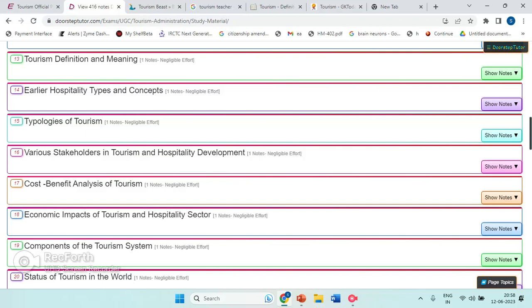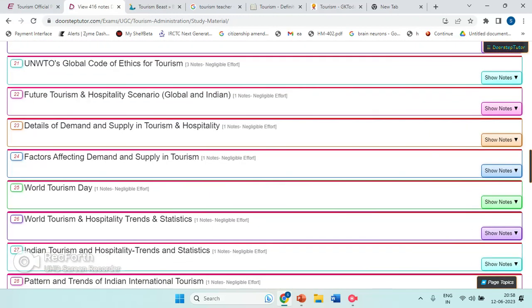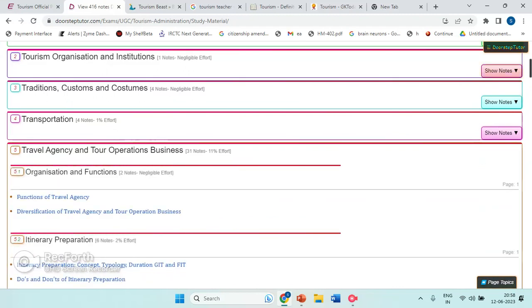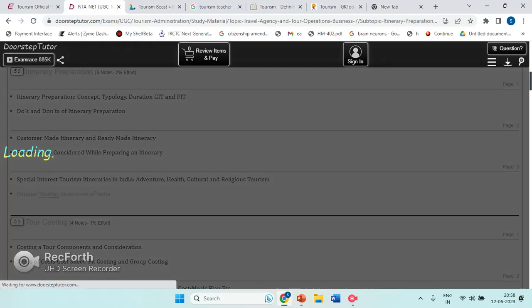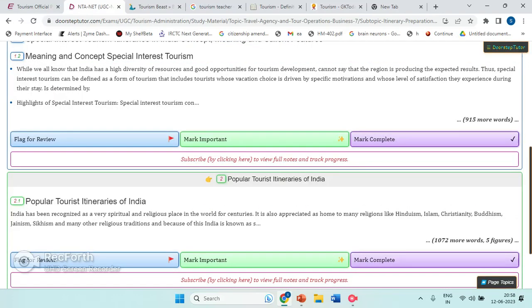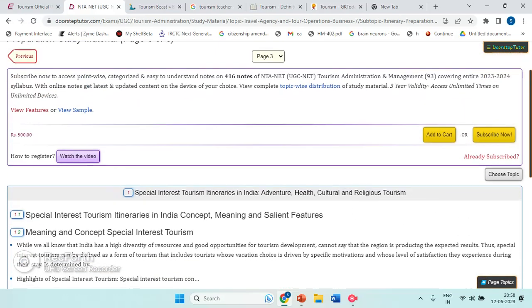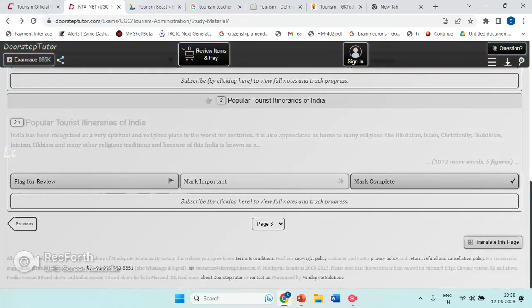You need to find the economic impacts, components of tourism systems, status of things, global code of ethics, future tourism, demand and supply of tourism, everything you can find here. I'll show you an example if you want to know. Function of travel agency, what do's and don'ts can be said in a travel agency area, proper tourist itineraries of India. Like if you want, they might show you here. They have not shown because we need to add money maybe, right?